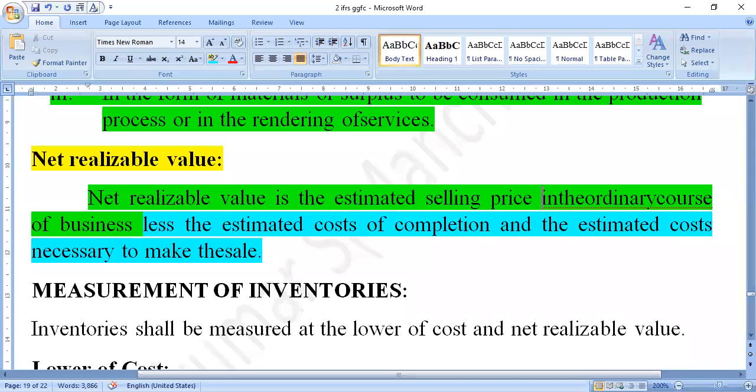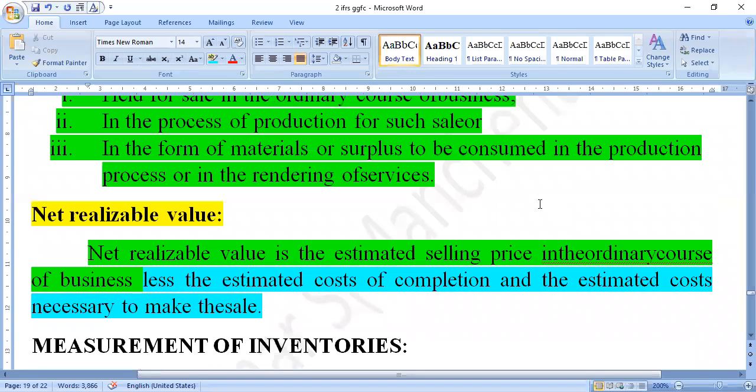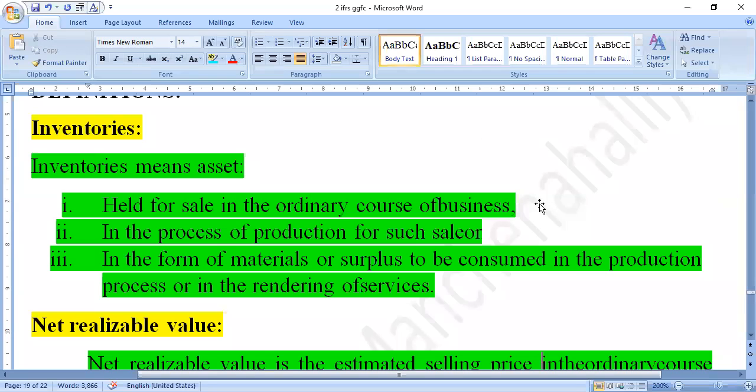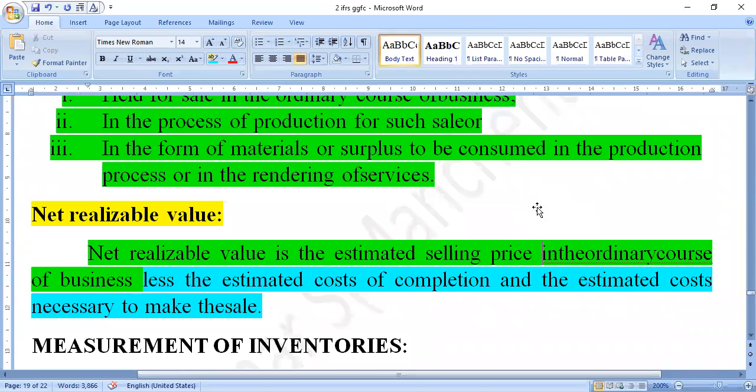In net realizable value, we deduct the estimated cost and the remaining cost. So this is what we call net realizable value. These two terms are very essential. In this accounting standard, they asked for this for 2 marks: what is meant by inventories and what is meant by net realizable value.